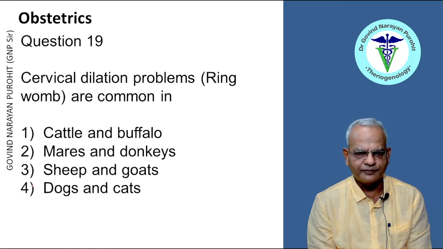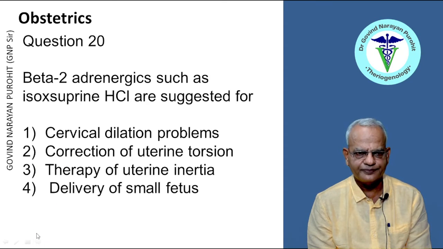Cervical dilation problems, ringworm are common in cattle and buffalo, mares and donkeys, sheep and goats, dogs and cats. Ringworm is common in the small ruminants, sheep and goat. So that is the right answer, right?